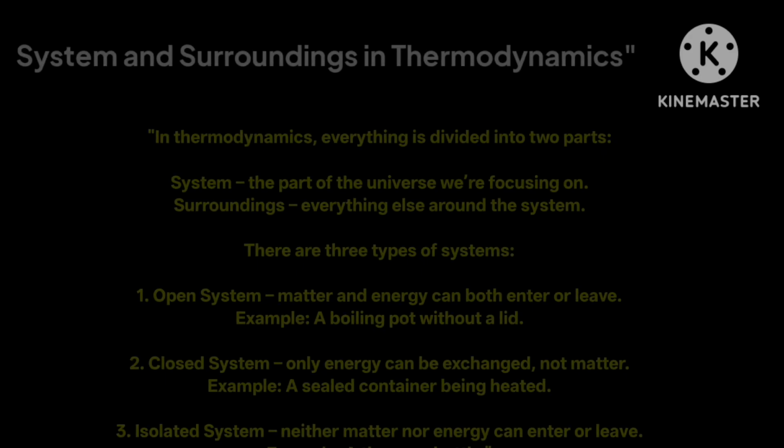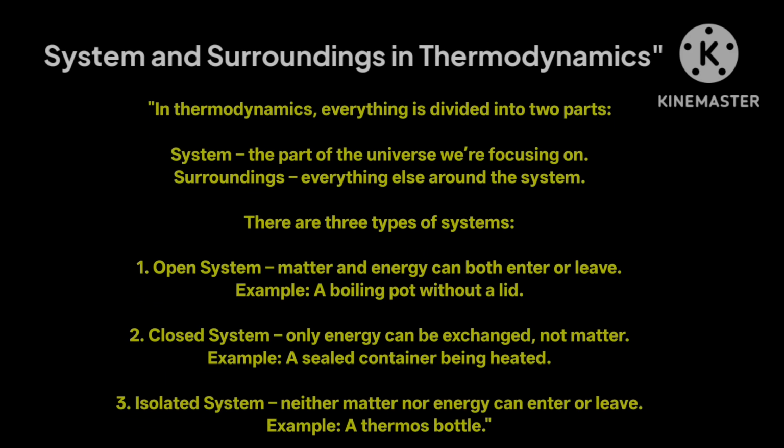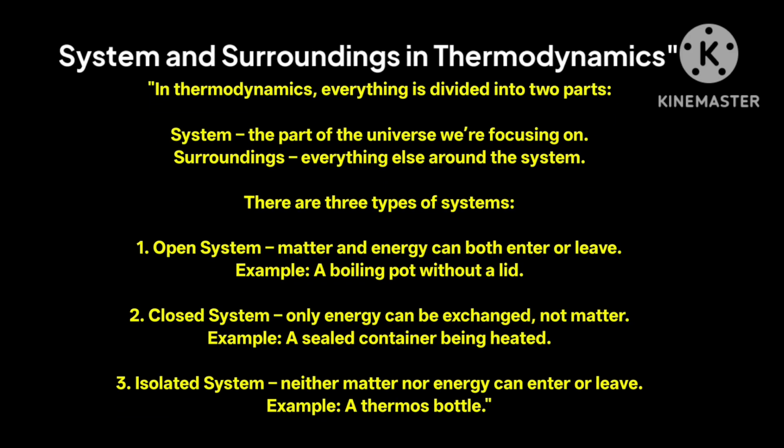System and surroundings. In thermodynamics, we divide the universe into two parts. System, the part we are studying, e.g., gas in a cylinder. Surroundings, everything outside the system. Types of systems. Open system, both matter and energy can be exchanged, e.g., open cup of tea. Closed system, only energy can be exchanged, not matter, e.g., sealed bottle in sunlight. Isolated system, neither matter nor energy is exchanged, e.g., thermos flask.